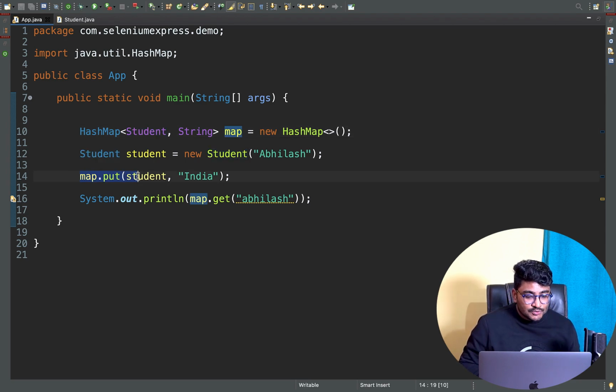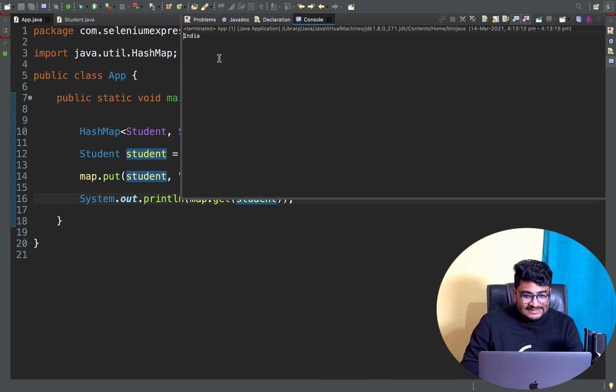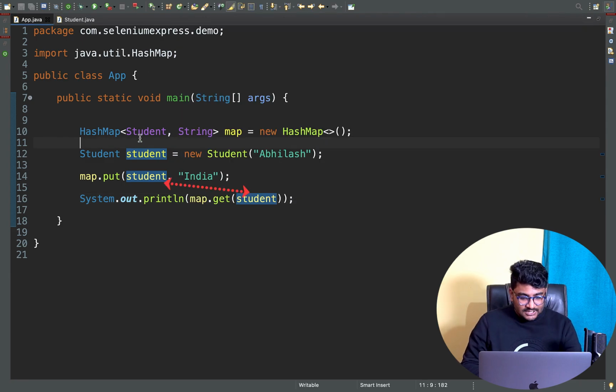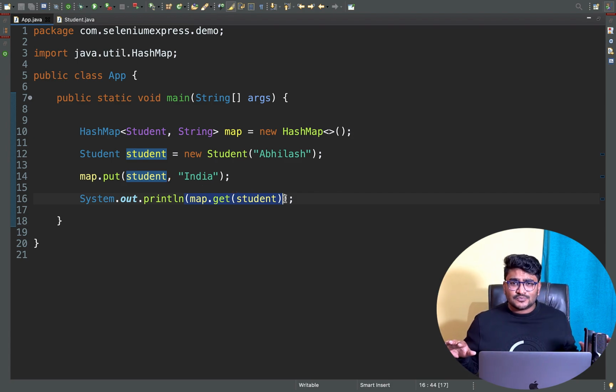So I can do map.put student and India just right here. Right now, if I'll be doing map.get, and if I want to get the value for the key called student, I'll just write map.get of student. If I run this, I'll get India as an output, right? Cool, because this is the student object that I'm using as a key, and the value for that key is India. So whenever I'm saying map.get of student, obviously it's giving me India back. Perfect. Everything is very smooth so far.